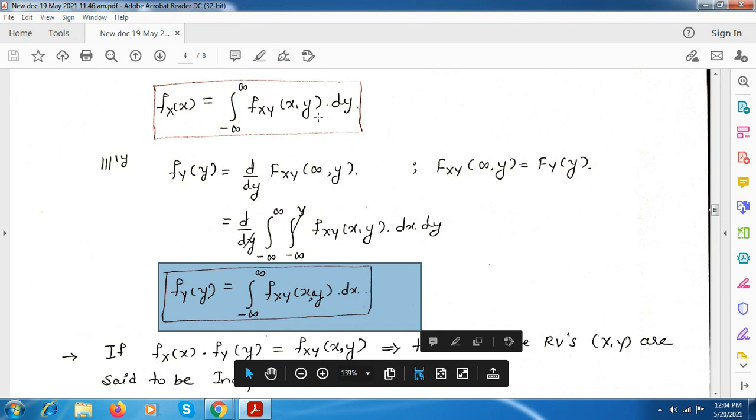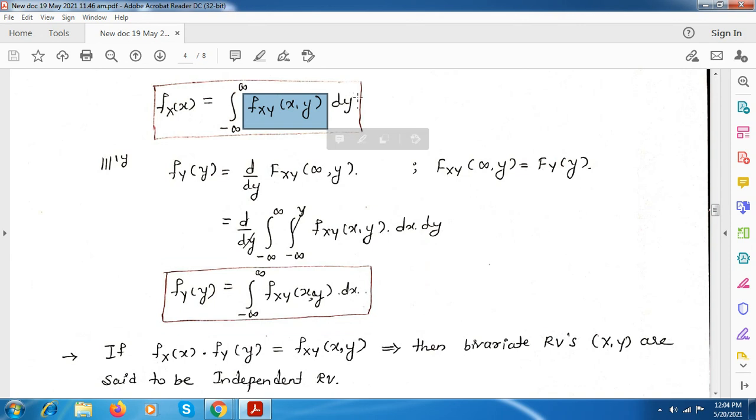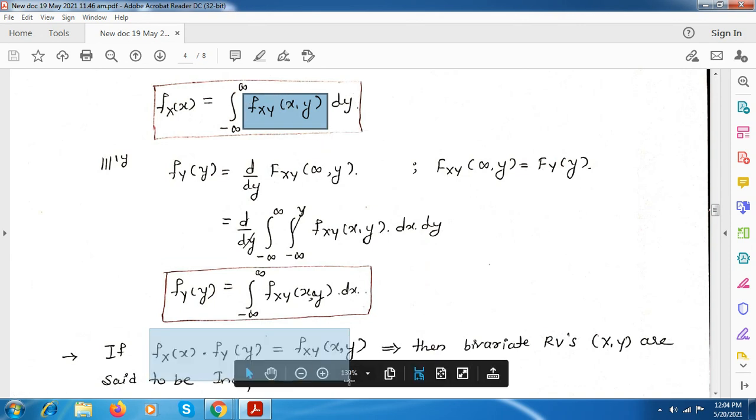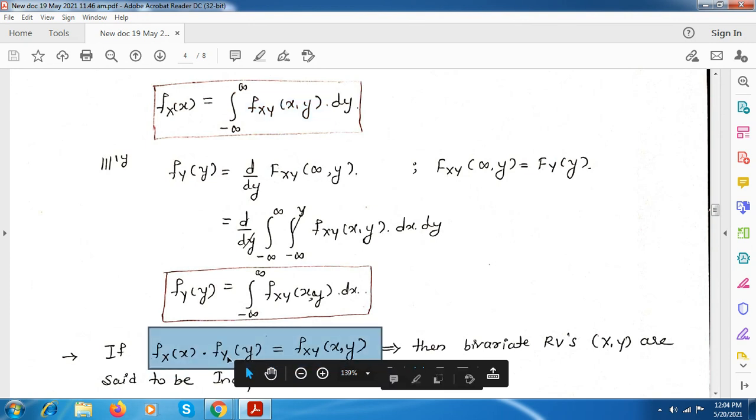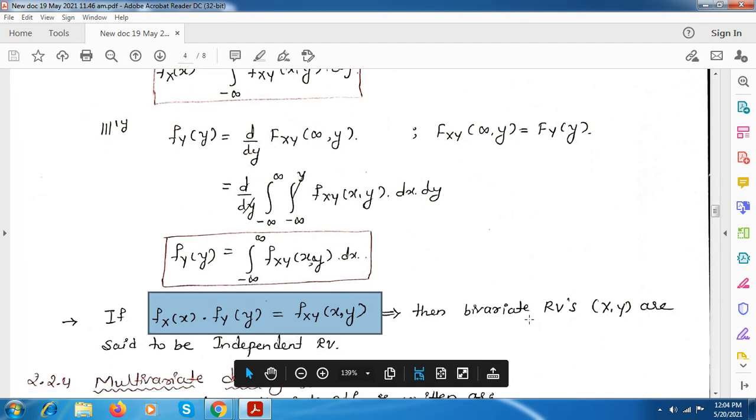So if you multiply these both, you will get double integration from minus infinity to plus infinity of the same function, with dx into dy. So hence it will be proved that f_X(x) into f_Y(y) is equal to f_XY, and you can tell that as independent random variables.